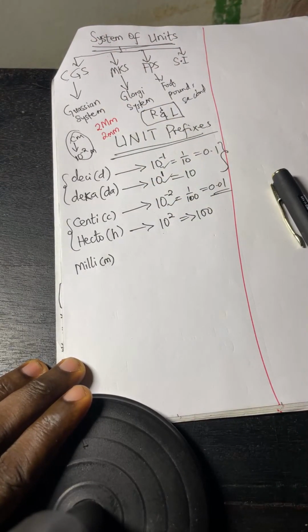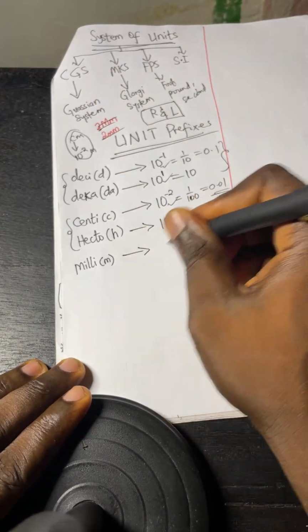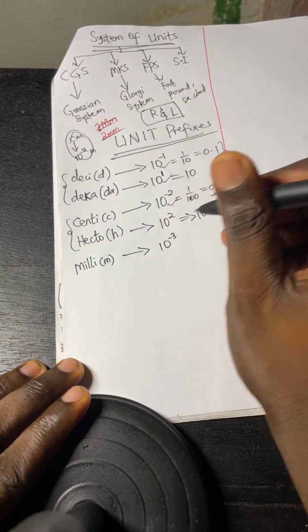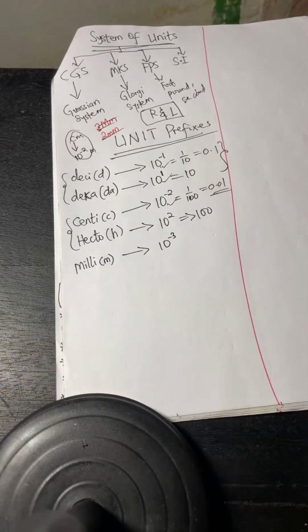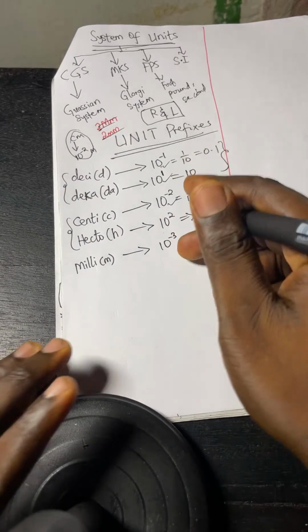Take note. So this is going to be 10 power minus 3. Of course, you already know it's 1 over 1000. That will give you something like 0.001. So 10 power minus 3.